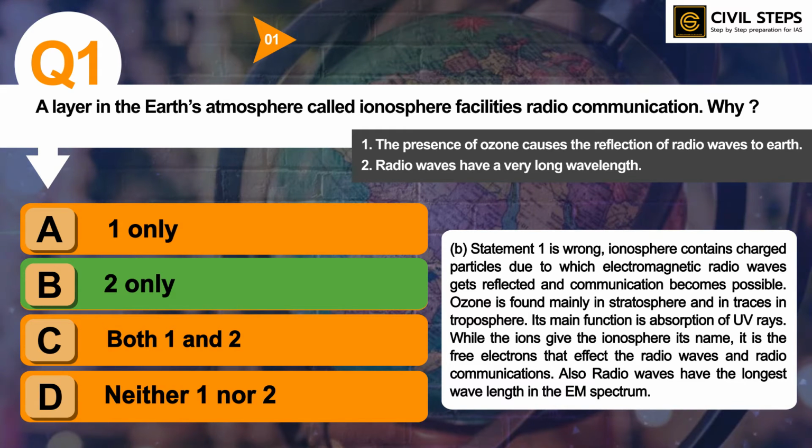And you should also know about all this stuff. You should also know the layers of atmosphere like ionosphere, stratosphere, troposphere. What are the functions of these layers? So you should also know about this topic.